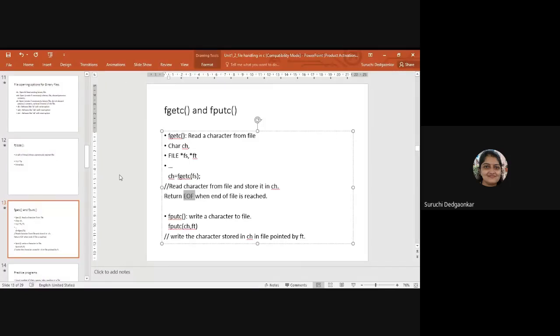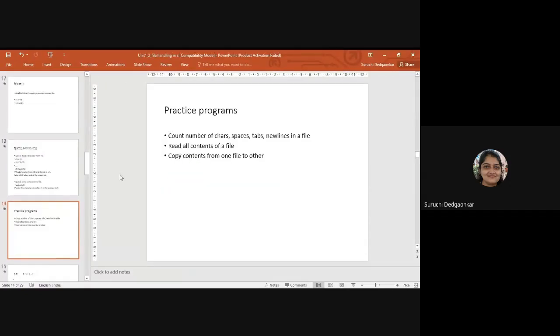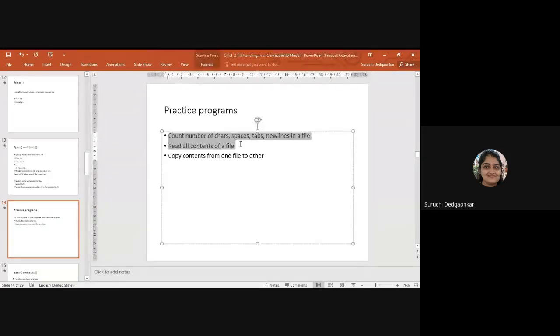So fgetc and fputc are clear. What we can do now are these three assignments: count the number of characters, spaces, tabs, new lines, etc. in the file; read all the contents from the file; and copy contents from one file into another. Out of that, I can show you reading all the contents of a file, which we can do with this much knowledge.